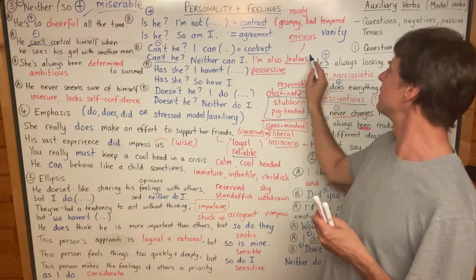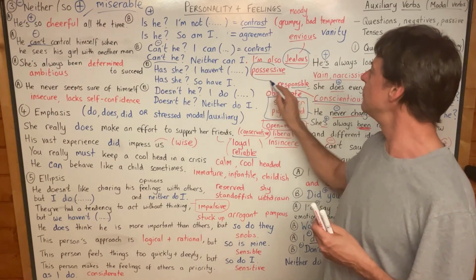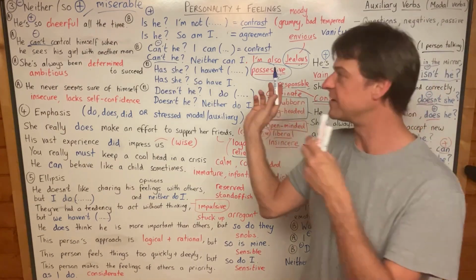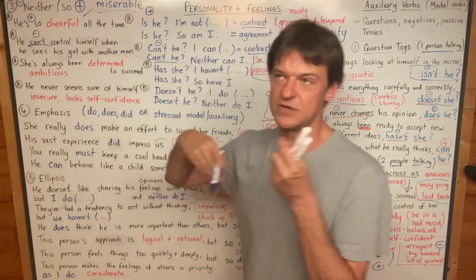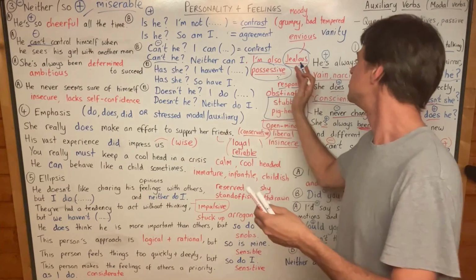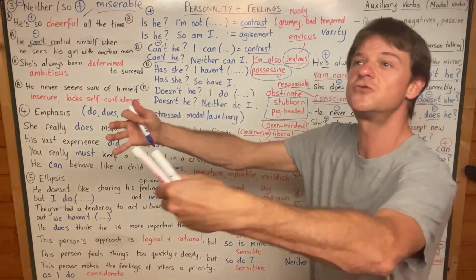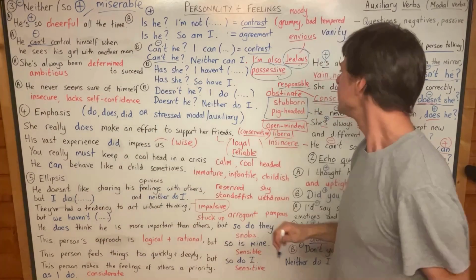Yeah, it means I'm also jealous. I'm also possessive. And that's the personality. They are personality adjectives for somebody who feels like this. Yeah, when you can't control yourself, you feel jealous because your girl is with another guy. And it's also possessive because you're treating her like a possession.